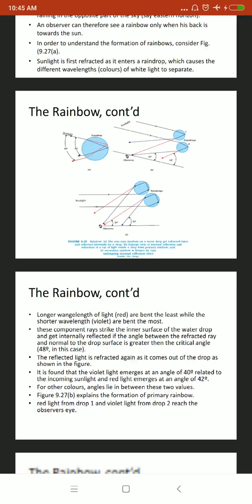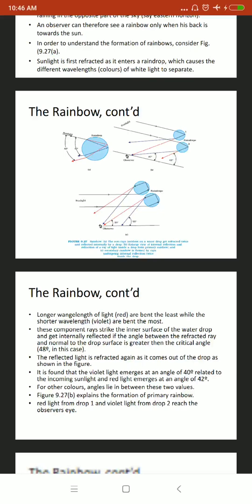As you can see from the second diagram, B, which explains the formation of the rainbow, the red light from drop 1 and violet light from drop 2 are visible to our eye, based on the different angles of refraction.